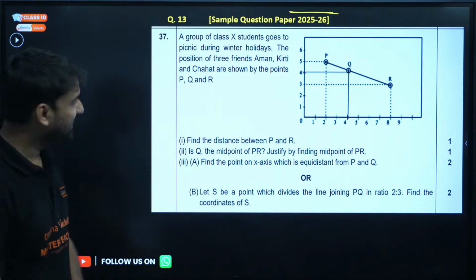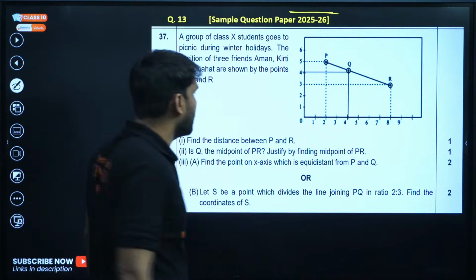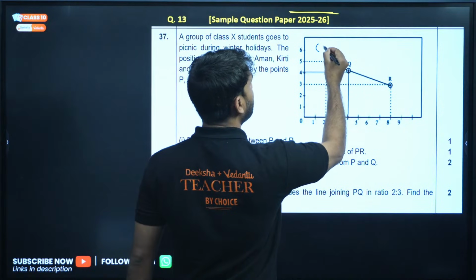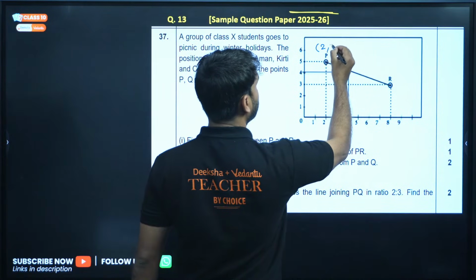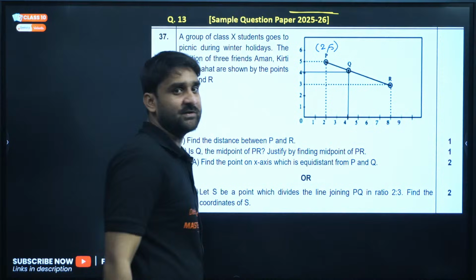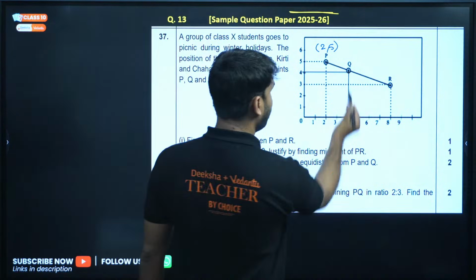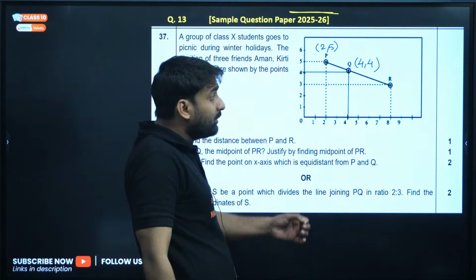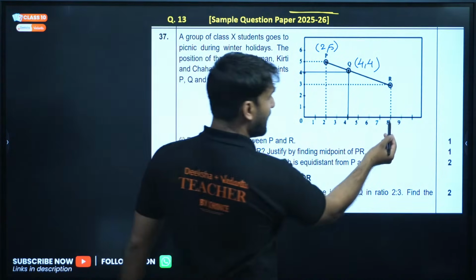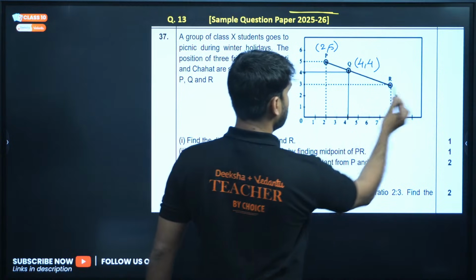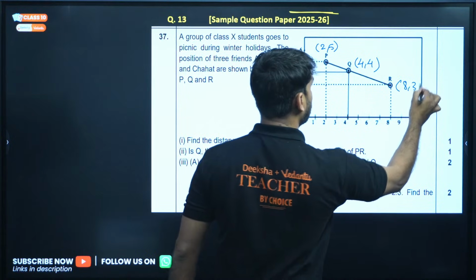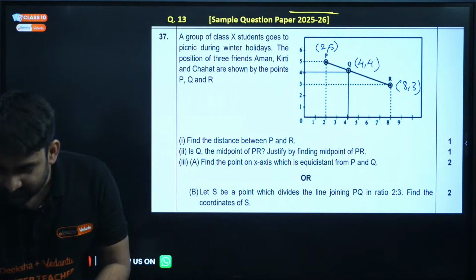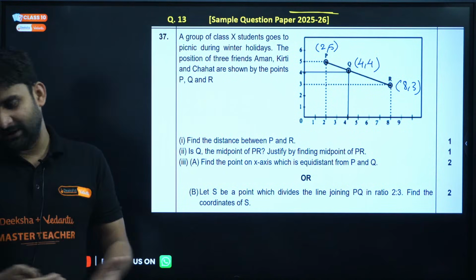Okay, so find the distance between P and R. Where is P? This is P, my dear. So the P coordinate will be (2, 5). Always write the X coordinate first. And what will be the Q coordinate? (4, 4). Very good. And R is here at 8 and this is 3, so R will be (8, 3). I hope you all know this. So if you have coordinates, you can find out anything.